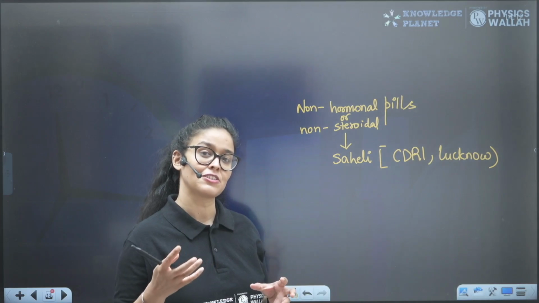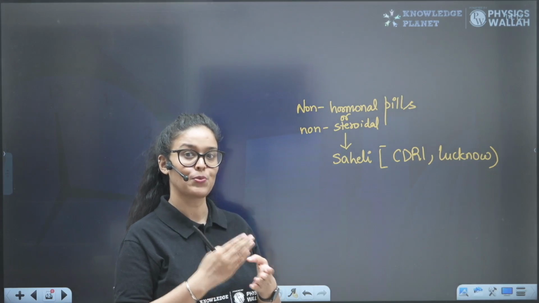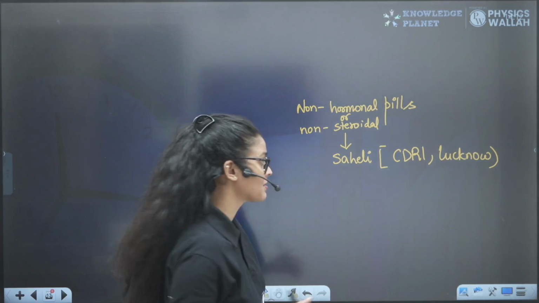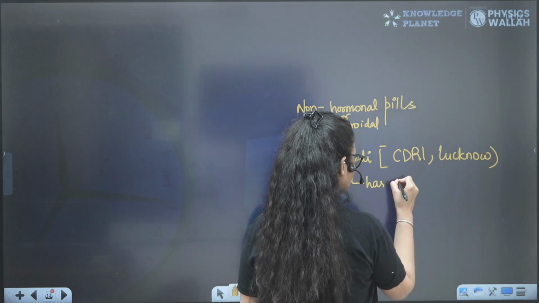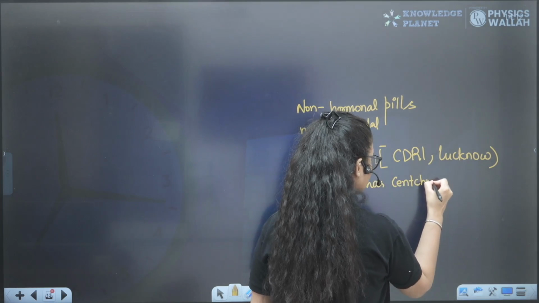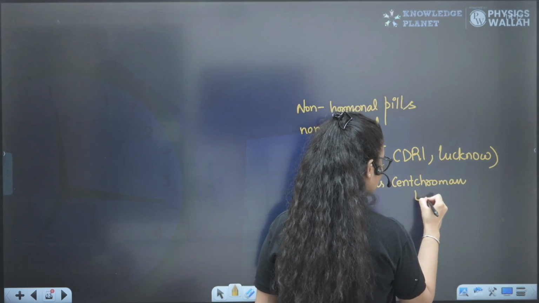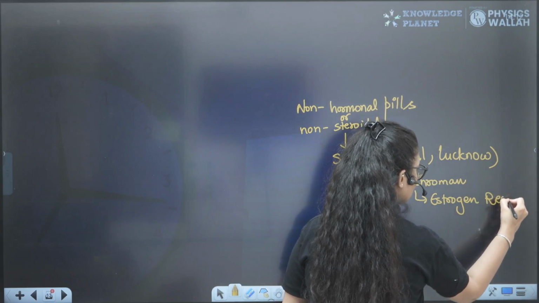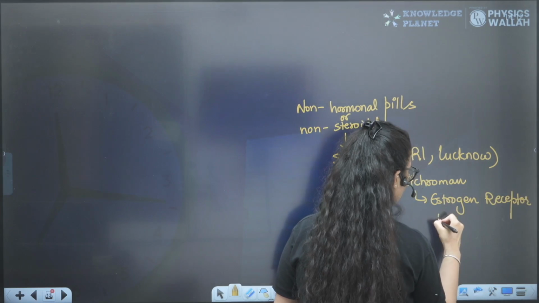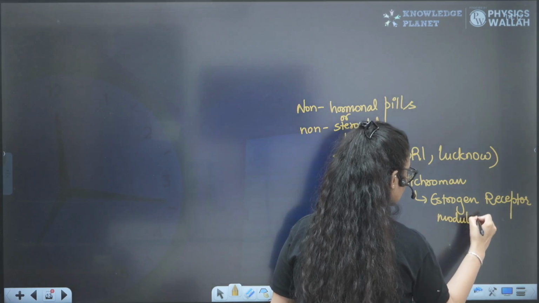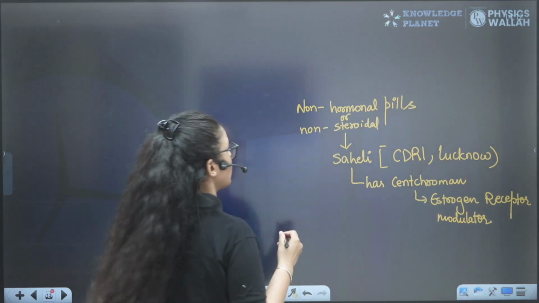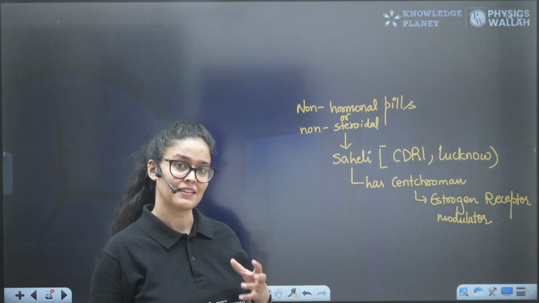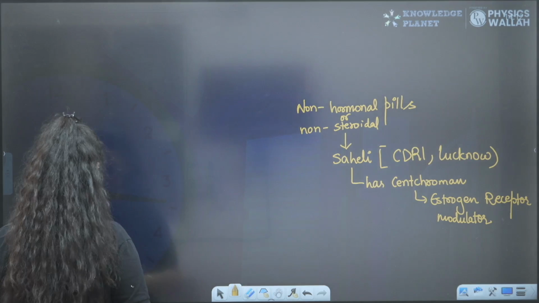Centchroman is a particular chemical that blocks the estrogen receptor on the uterus. What is the purpose of centchroman? It is a selective estrogen receptor modulator, R for receptor. And the non-hormonal, non-steroidal pills are basically taken once a week. You have to remember this.